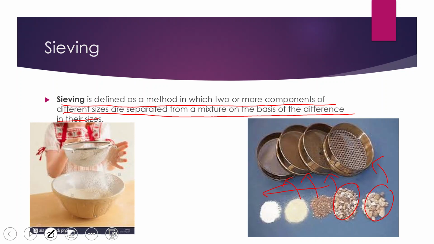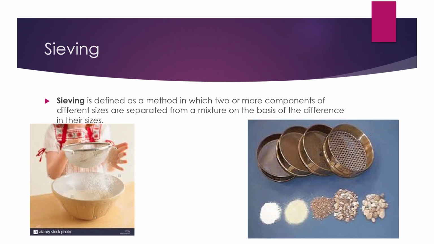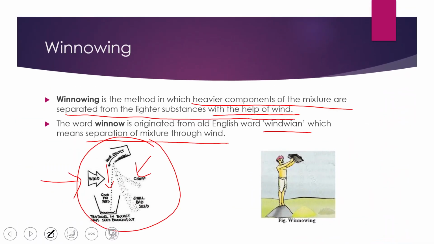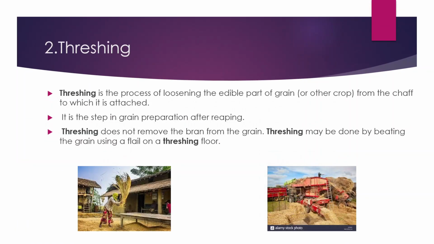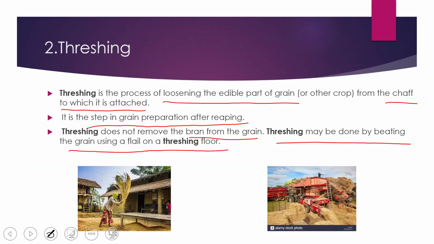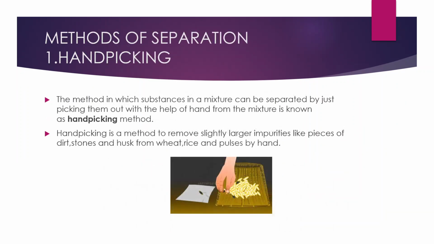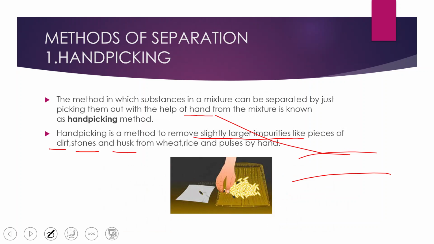So what have we learned today? We have learned about the different methods such as sieving. We have also learned about winnowing. We have also learned about threshing, and also we have learned about hand picking. In the next class, we will discuss the other processes of separation.